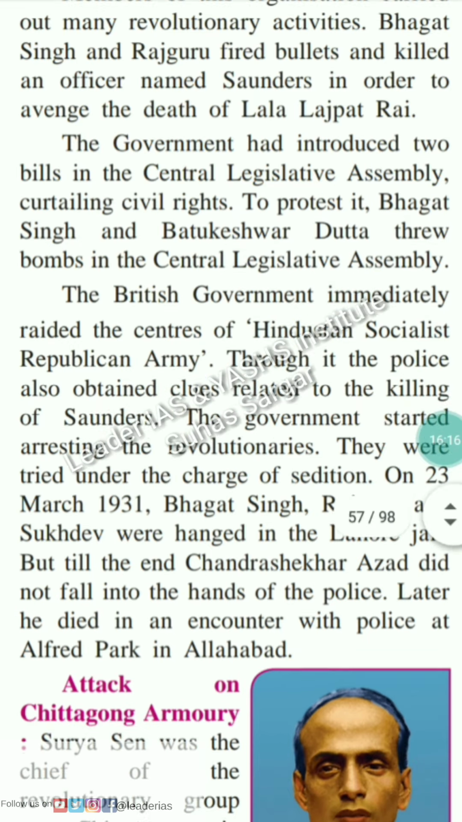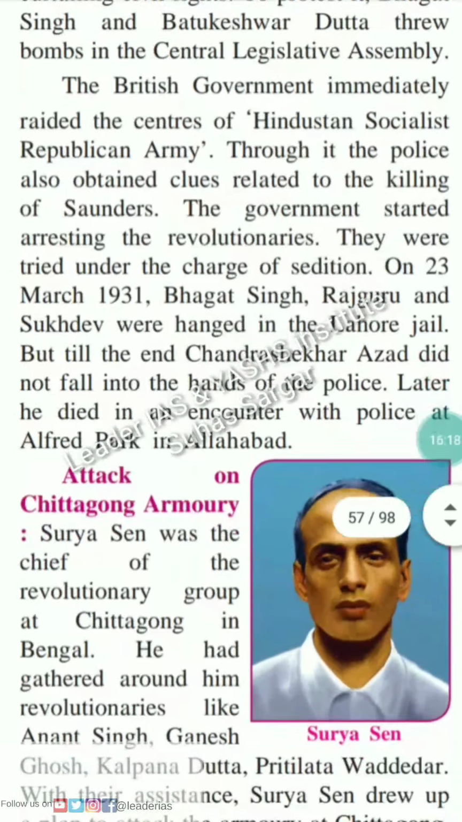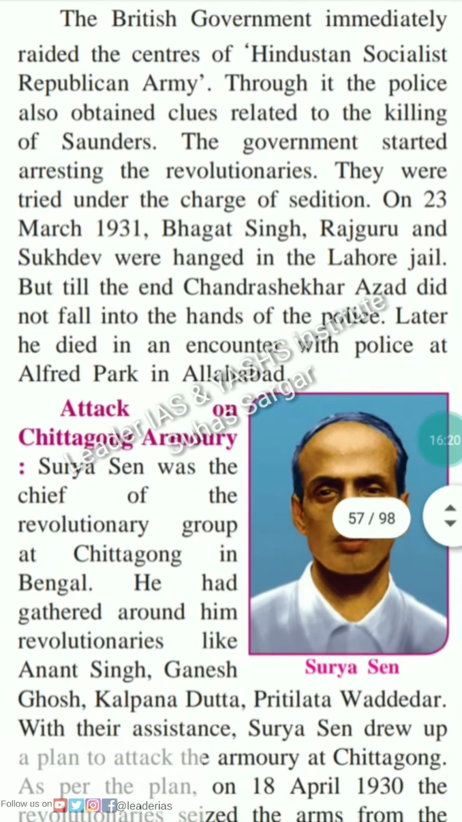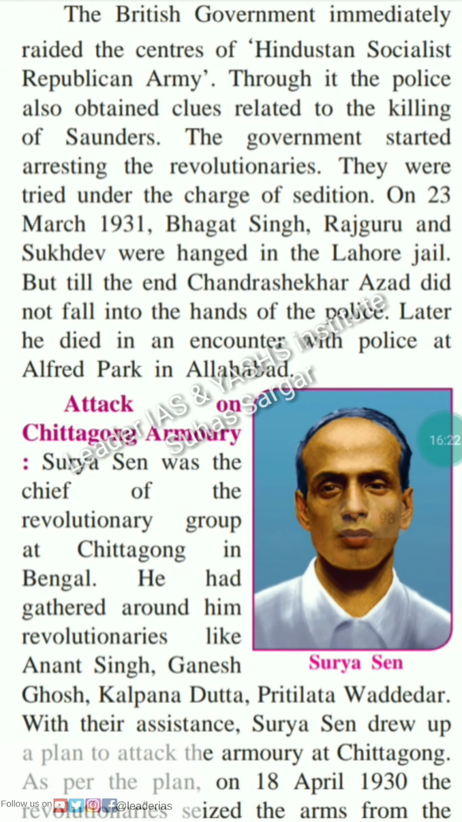The British government immediately raided the centers of the Hindustan Socialist Republican Army. Through it, the police also obtained clues related to the killing of Saunders. The government started arresting the revolutionaries. They were tried under the charge of sedition.